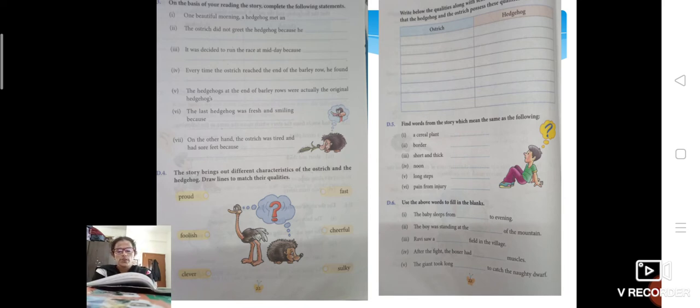So now you have to write down these words in this plan, which is given down in D6. Okay, children. So here, the baby sleeps from dash to evening. So we can pick out the word noon there, right? Noon to evening.